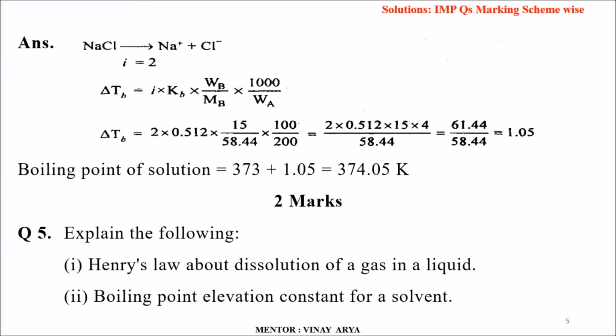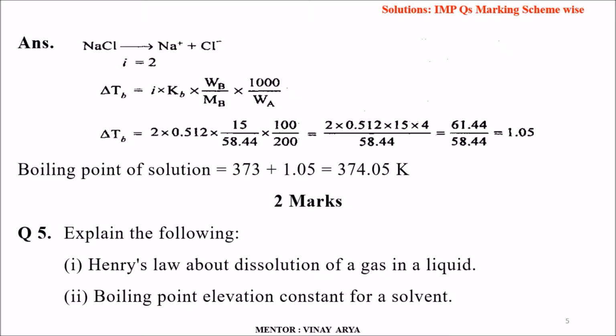Now, over here one thing is very clear, students. Since NaCl is there, it dissociates into Na positive and Cl negative. The value of i becomes equal to 2. So when we take the relation delta Tb is equal to i into Kb into Wb upon Mb into 1000 upon Wa, there delta Tb becomes equal to 2 into